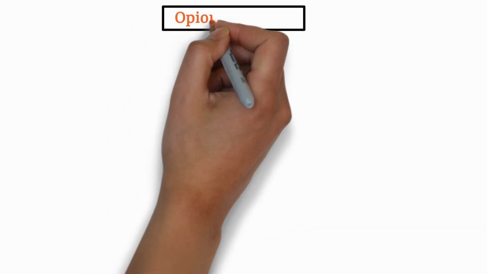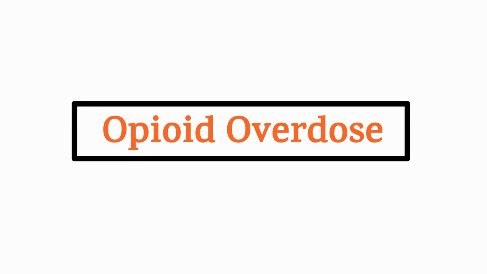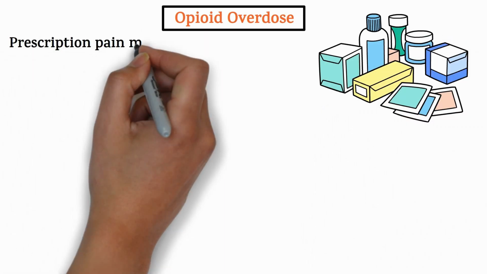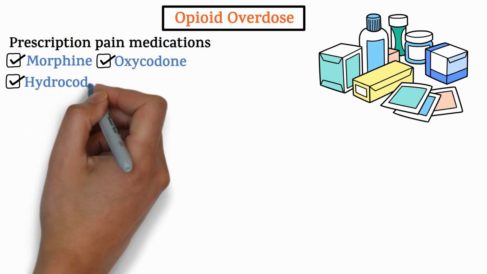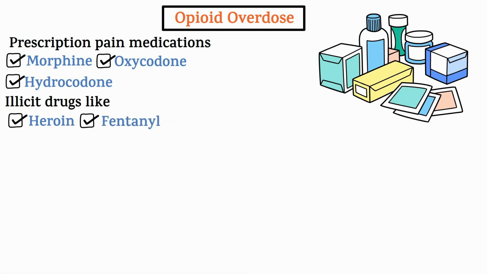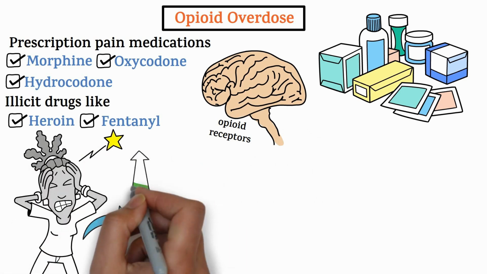Let's discuss opioid overdose. Here is everything you need to know about an opioid overdose. Opioids are a class of drugs that include prescription pain medications such as morphine, oxycodone, and hydrocodone, as well as illicit drugs like heroin and fentanyl. These substances work by binding to opioid receptors in the brain, reducing pain and producing euphoria.